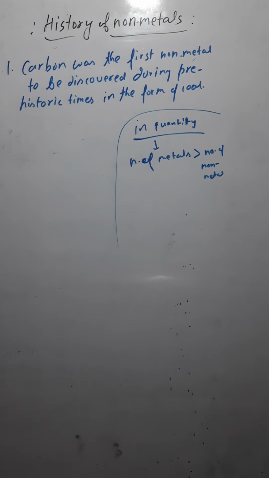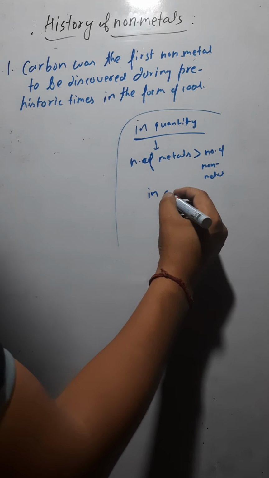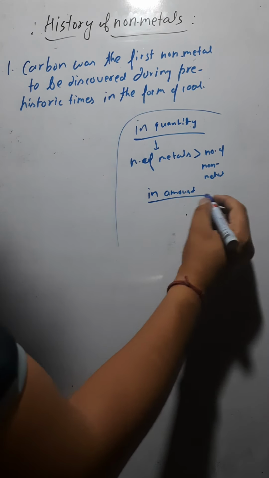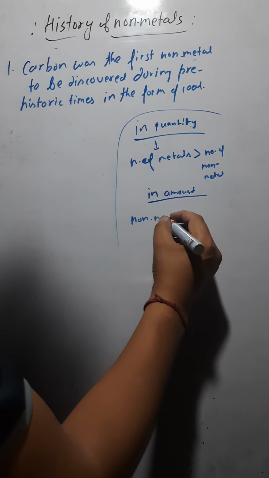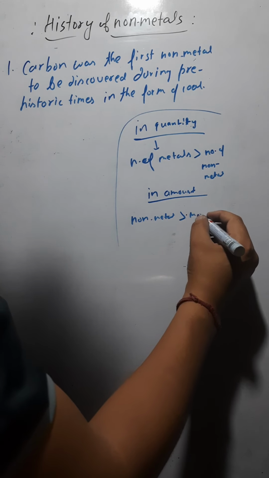But if you say amount wise, non-metals are more than metals.